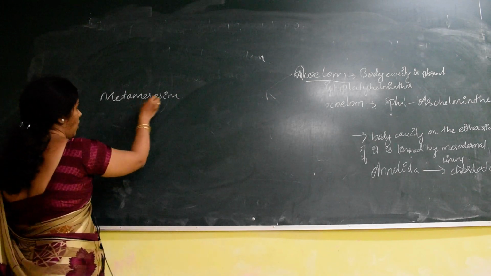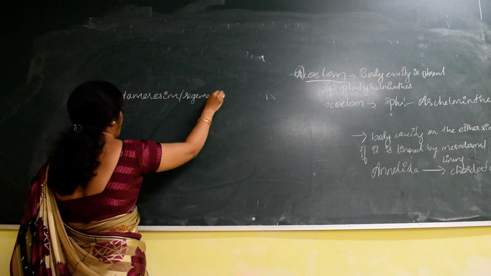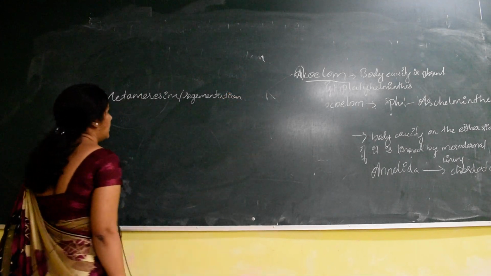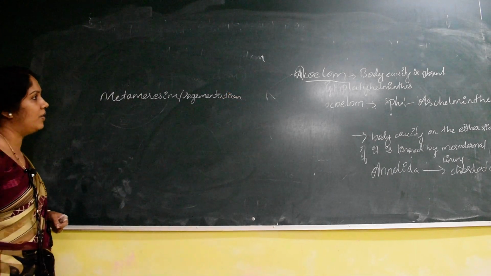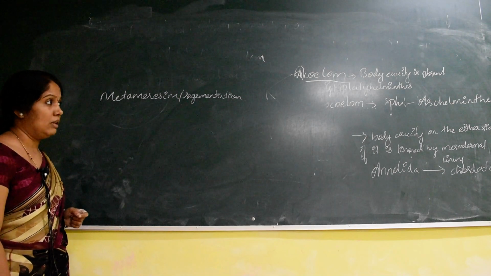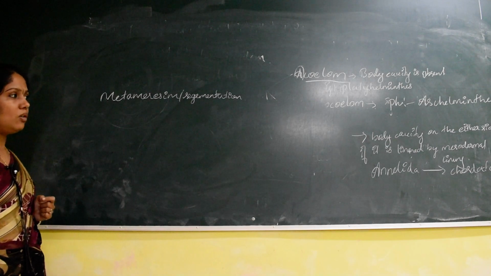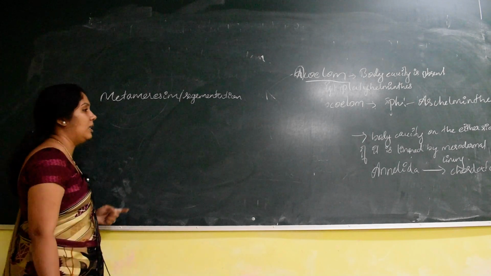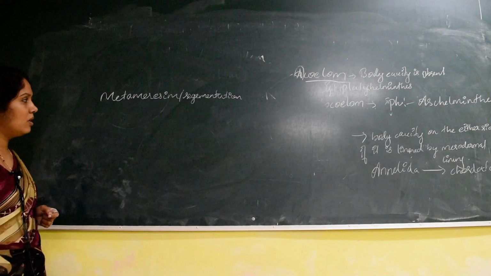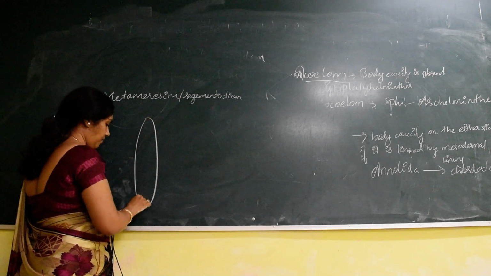Metamerism, or you can also say segmentation, a common word. The segmentation, metamerism, is initiated in the phylum Platyhelminthes in a few species, mainly tapeworm. The body is divided into a number of segments, but truly speaking, segmentation is seen in the phyla Annelida and Arthropoda.